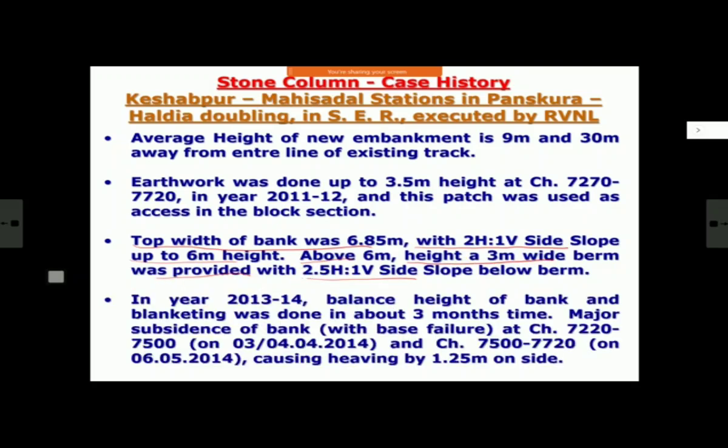Right. Then in year 2013-14, see, in 11-12 in the first 1 year only 3.5 meter height was done. Then in a very short time, just when commissioning was nearing and works got speeded up, the balance height of the bank, which is 5.5 meter, and blanketing etc. were done in about 3 months time itself. So the balance 5 to 6 meter was built up in 3 months time. It means it was done very fast.